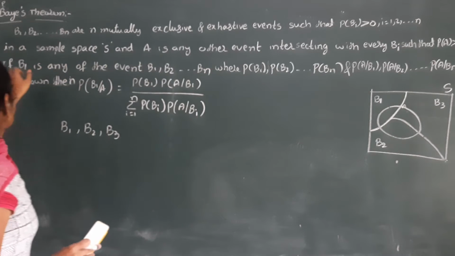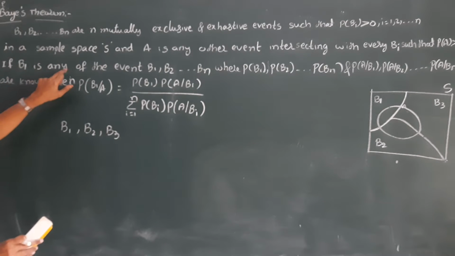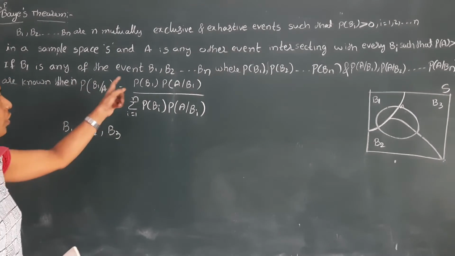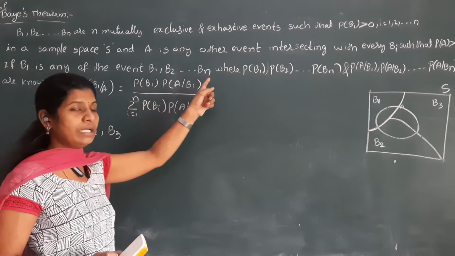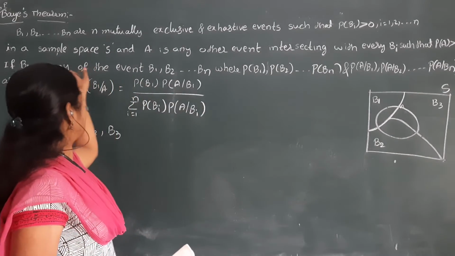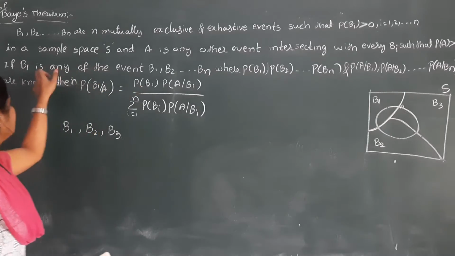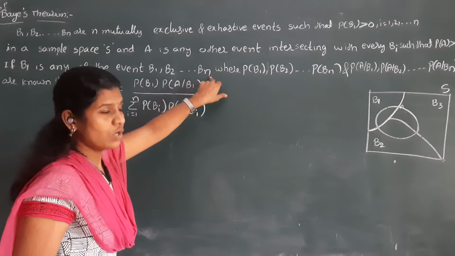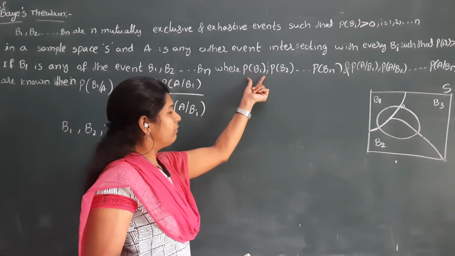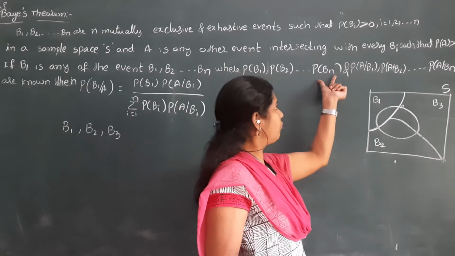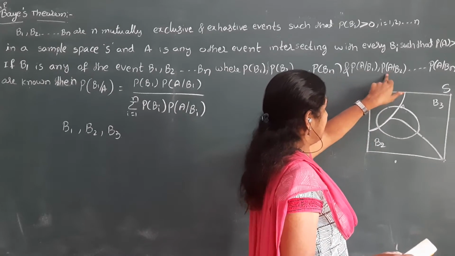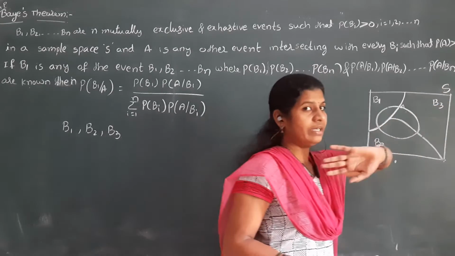Okay. Next, Bi is any of the events B1, B2, so on, Bn. Here we know the probability of B1, probability of B2, so on, probability of Bn, and the conditional probabilities P of A by B1, P of A by B2, P of A by Bn.